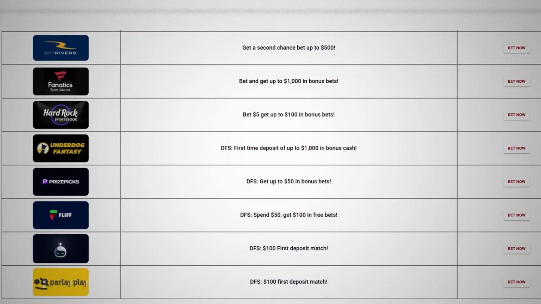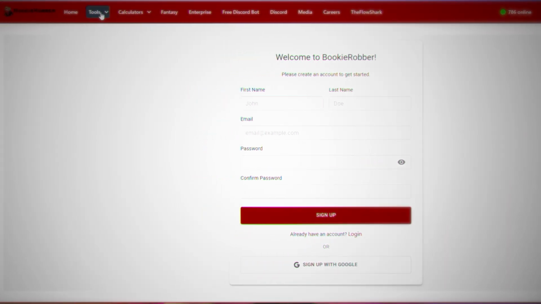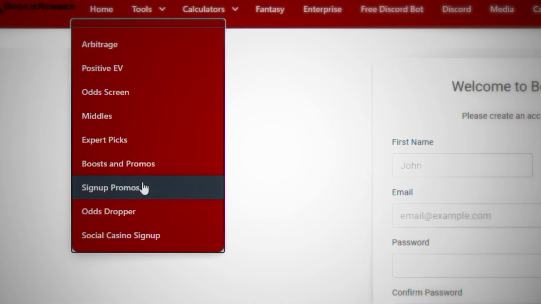Since sports betting arbitrage requires multiple sportsbooks, by going to BookieRobber.com and signing up to all the sportsbooks, you can make on average $3,000 to $5,000 just for signing up. On a per hour basis, this pays vastly more than minimum wage or any internship.